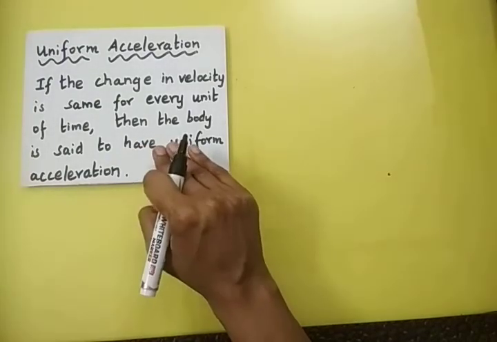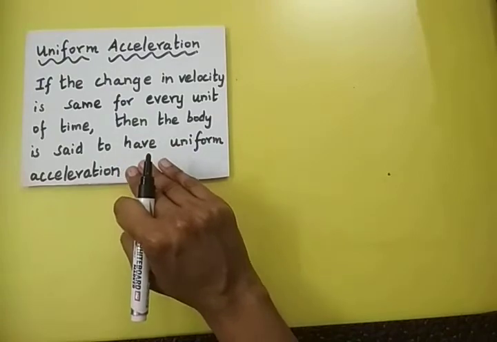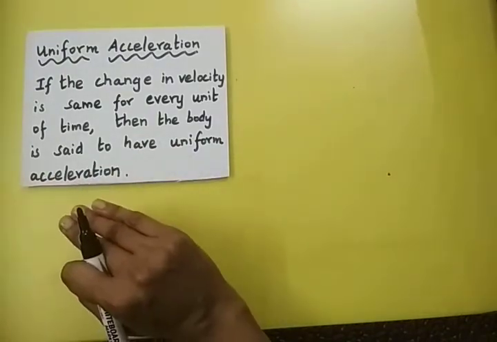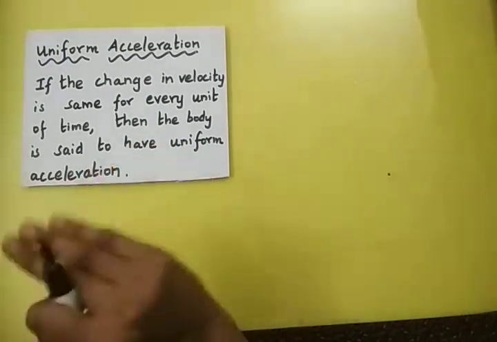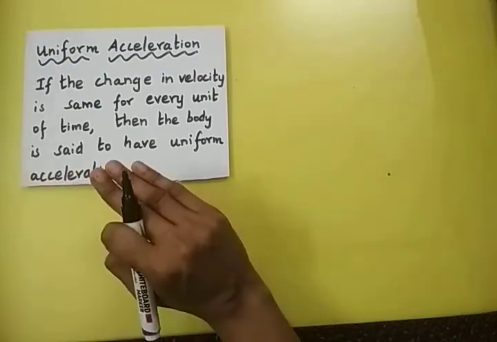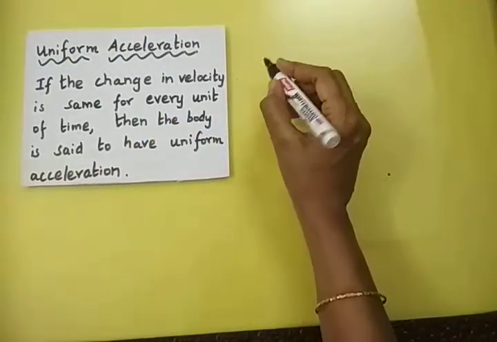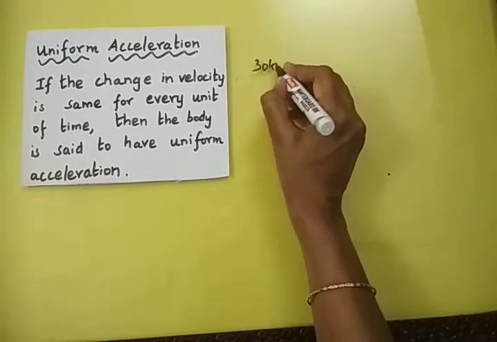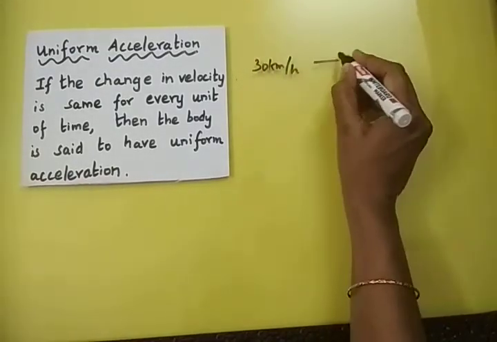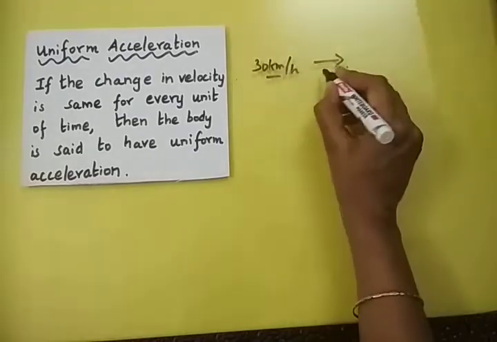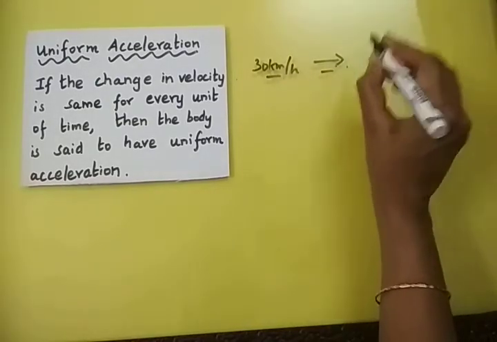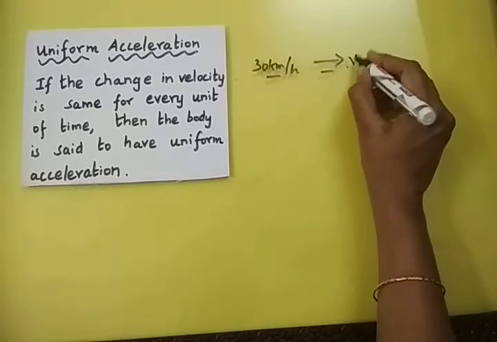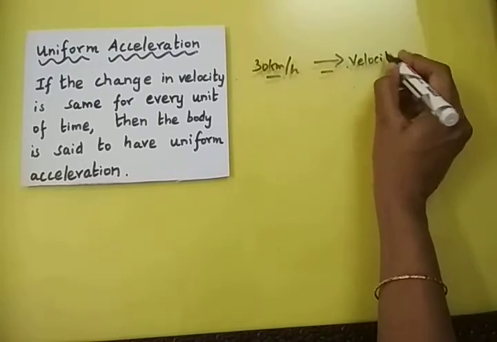Now I will give an alternate example for the uniform acceleration so that you can understand it in a better manner. We already know that if a body is going to travel with a uniform speed, say 30 km per hour, in the same direction, no change in speed, no change in direction, then the body is moving with a uniform velocity.